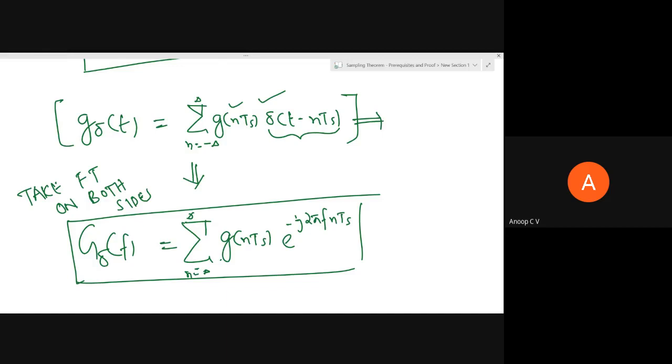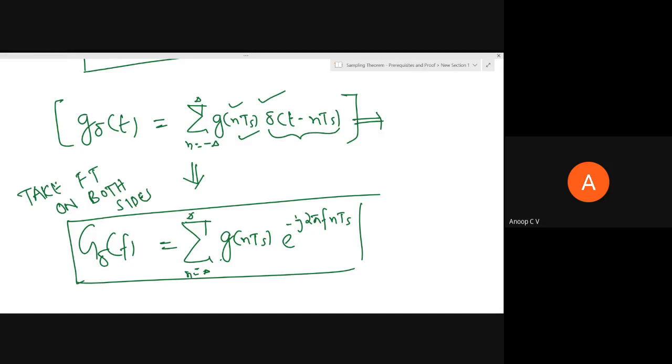That's what we are going to do now. If you know the idea of the frequency domain representation of a periodic signal, you will be able to appreciate that this right hand side looks like G of f of some periodic signal, so by using duality we can get the Fourier transform.